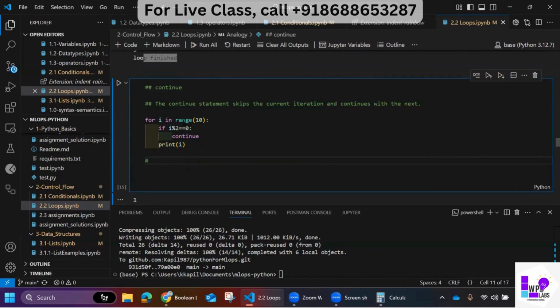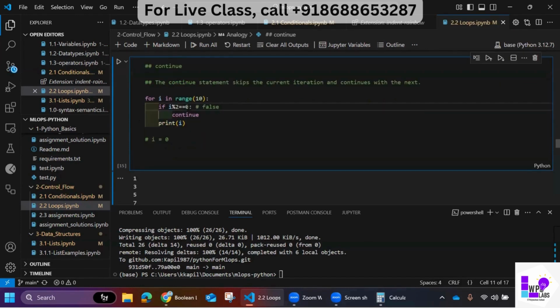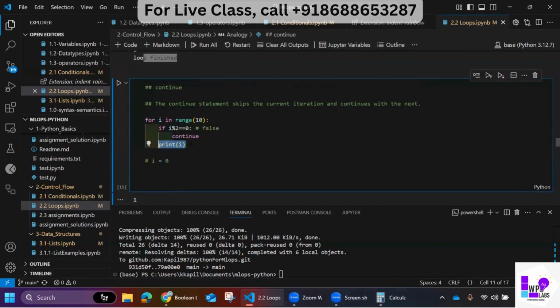So you understood range, right? What will range do? When the statement gets executed for the first time, i will be 0. Okay, this line got executed. If I divide 1 by 2, it will not be a whole number, it will give me 0.5, right? So 0.5 is not equal to 0, so this condition is false. If this condition is false, we do not have to execute this line, we have to print it. Oh, one minute. It's 0. Okay, sorry.